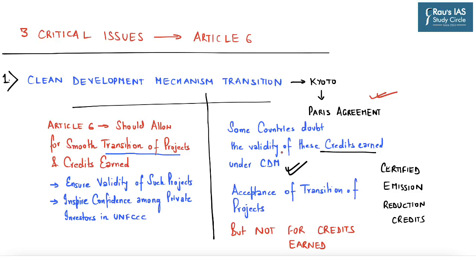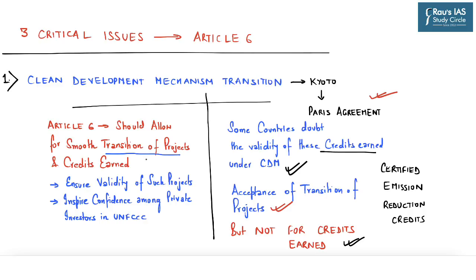Now, the problem here is that some countries doubt the validity of these credits earned under the Kyoto Protocol. So, there is an acceptance of transition of projects from the Kyoto Protocol to the Paris Agreement, but there is a lack of similar acceptance for these credits earned under the Kyoto mechanism.